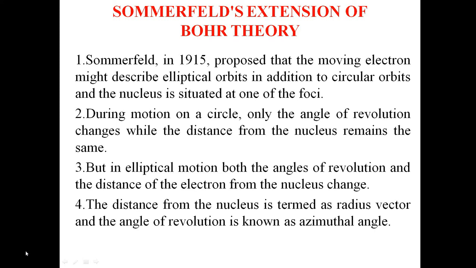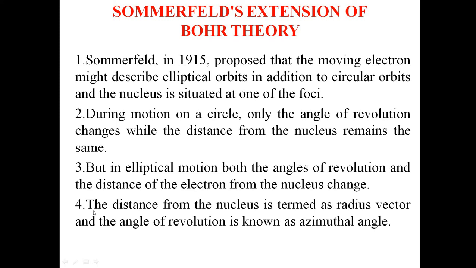Second, during motion on a circle, only the angle of revolution changes while the distance from the nucleus remains the same. Third, in elliptical motion, both the angle of revolution and the distance of the electron from the nucleus change.